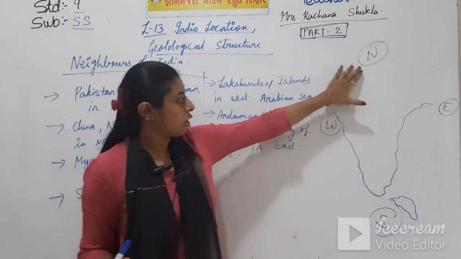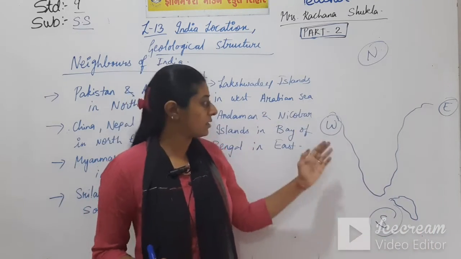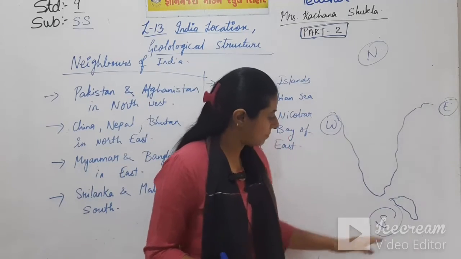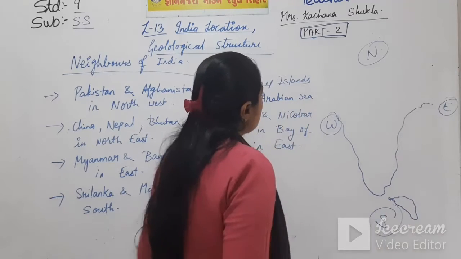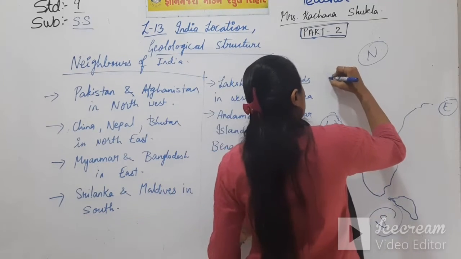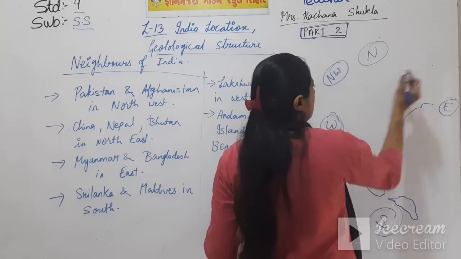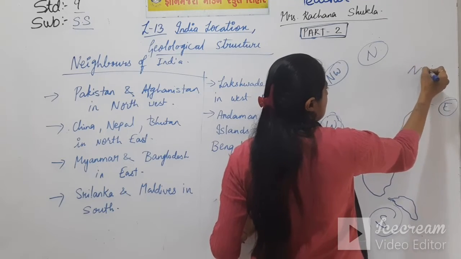Here is Sri Lanka. This is the northwest part. This is the northeast part.